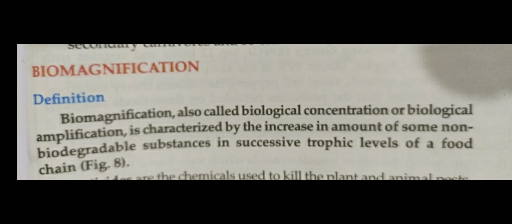So it seriously affects the higher level of organisms. It is the process in which toxic chemical substances or non-biodegradable substances pass from lower level to higher level, and the higher level of organism is seriously affected.